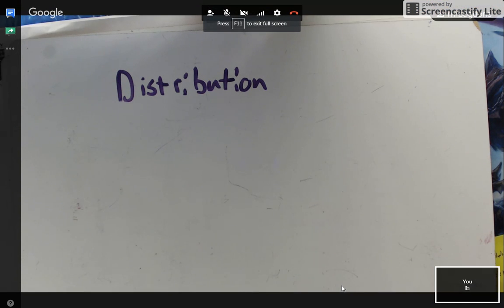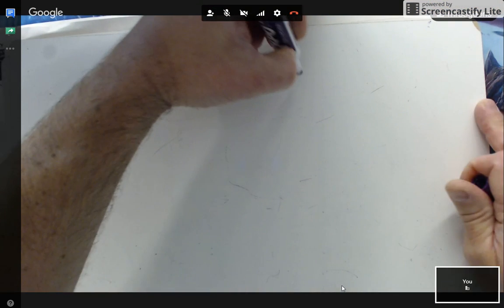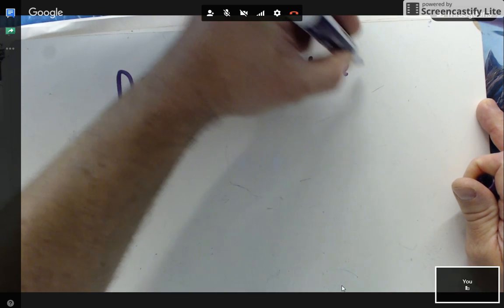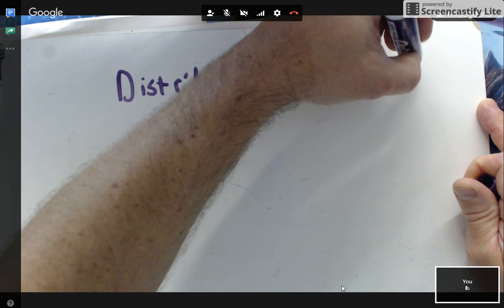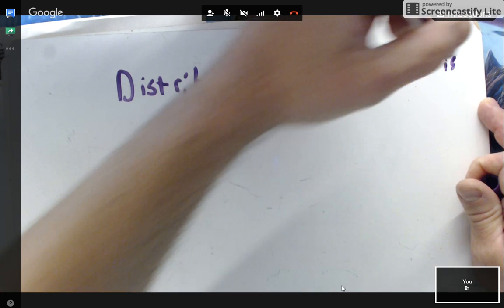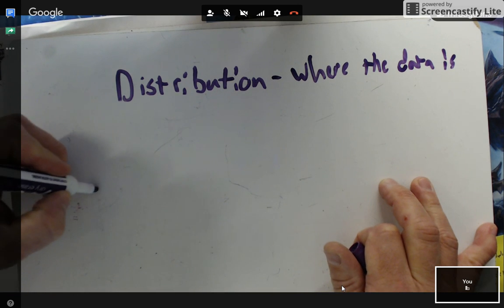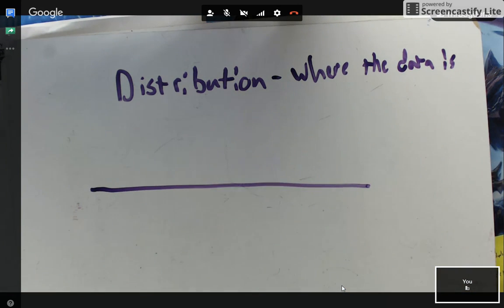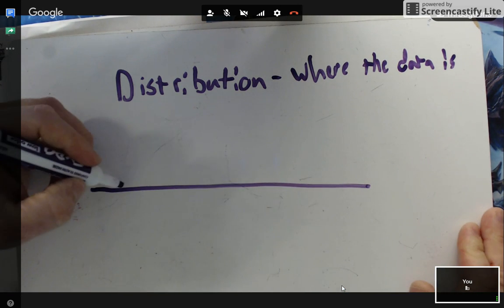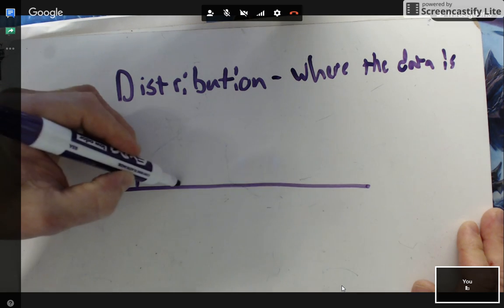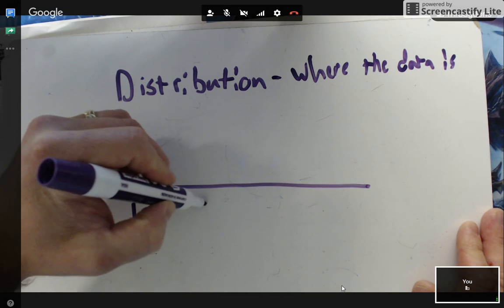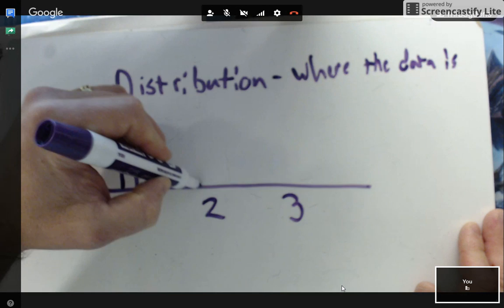All right, so what's the distribution? Where the data is. Or the way we say it, just to help us recall, is where the data is. So if I had a bunch of numbers, and then I've got like a small number, let's call that 1, let's call that 2, let's call that 3.